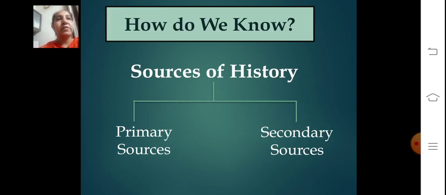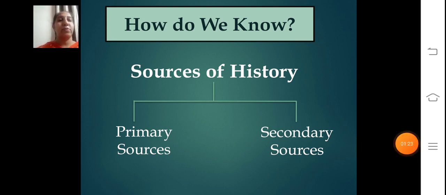How do we know? Before starting with the main topic of administration produces records, let's learn about the sources that historians use for studying history. These sources were broadly divided into two types, the primary sources and the secondary sources. Let's understand the meaning of this. Primary sources are the original sources created at the time of the event under study. So these sources are the first-hand evidence created during that particular period, okay? Whereas the secondary sources are second-hand accounts of the events that had happened in the past.